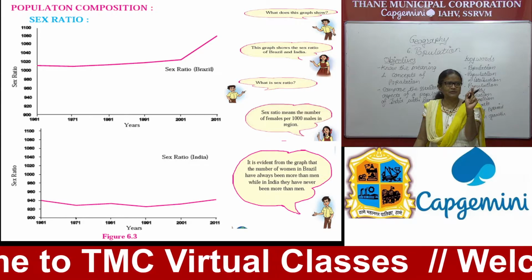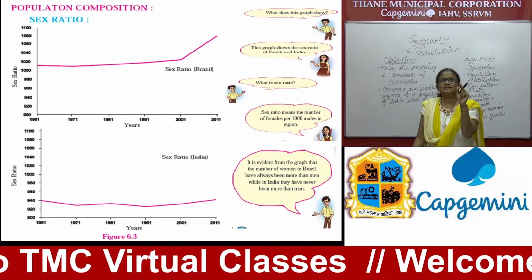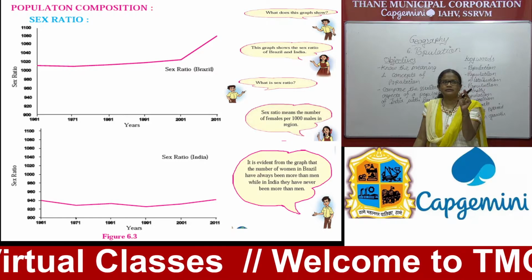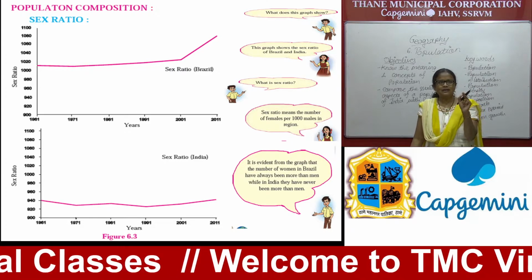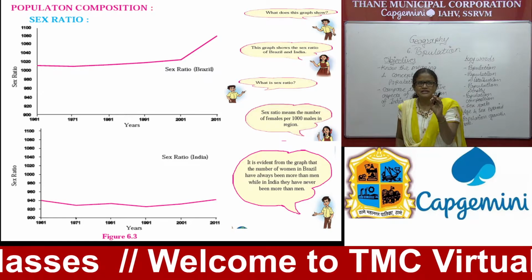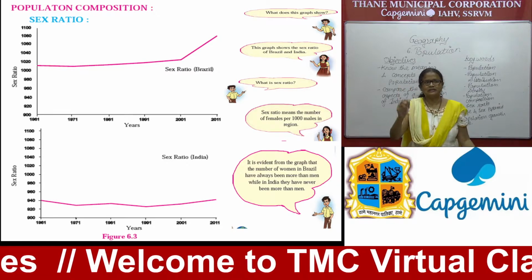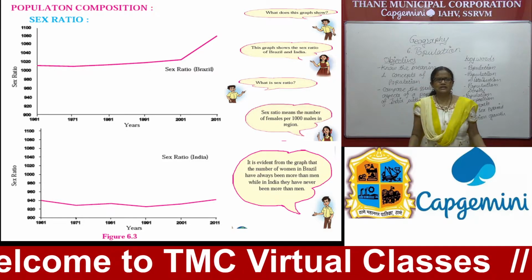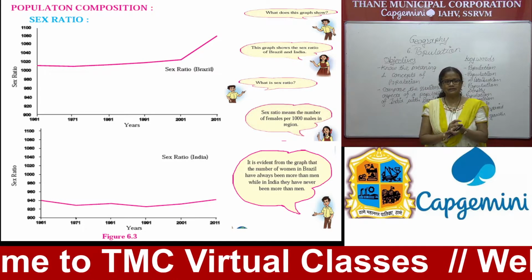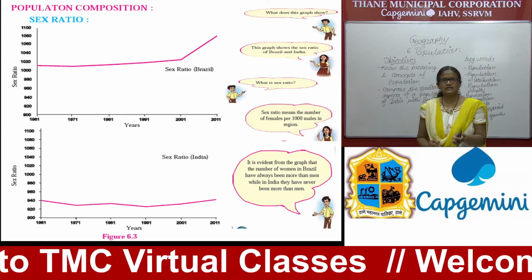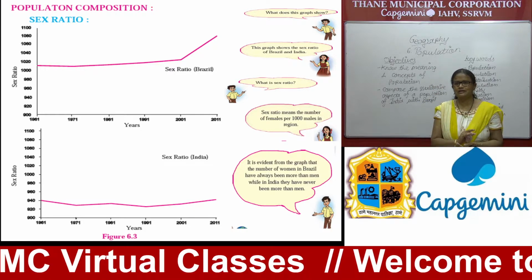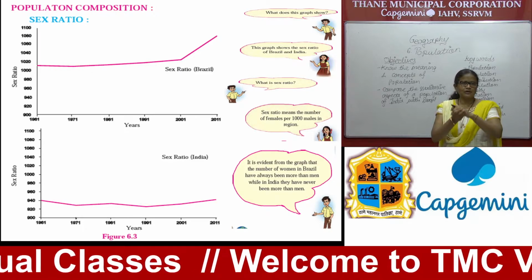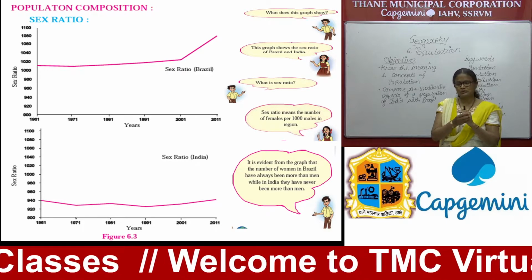Up to 1971 it was falling, then again it rose up to 1981, then again it fell up to 1991, and then it is steadily, continuously increasing up to 2011. So it is evident from the graph that the number of women in Brazil has always been more than men. But in India, compared to Brazil, our sex ratio is not that good.